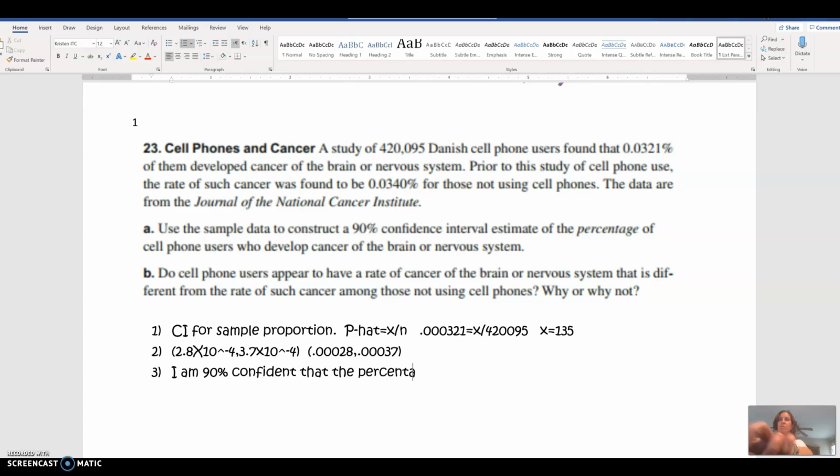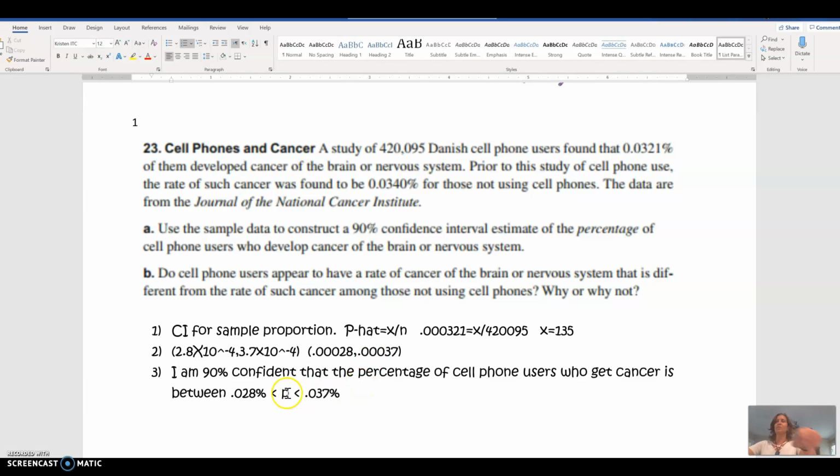So now putting that together in words, I would say that I am 90% confident that the percentage, let's put it back in the same form it was given to us, the percentage of cell phone users who get cancer, so I'm implying from the whole population, is between, so now if I want to put these in percents, I'm going to move this to the right twice. So 0.028% is going to be something less than the actual population percentage, which is less than, moving again my decimal 2 places to the right, 0.037%.